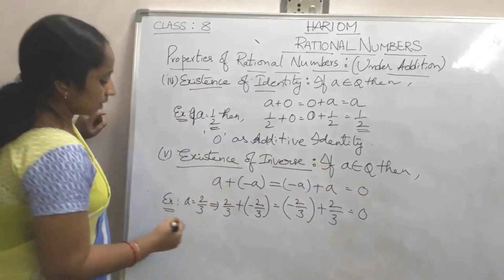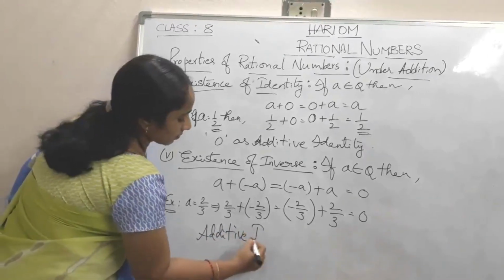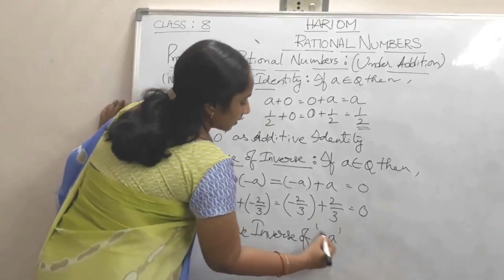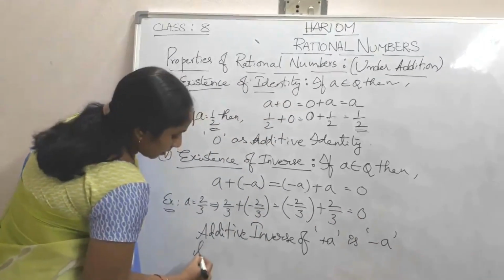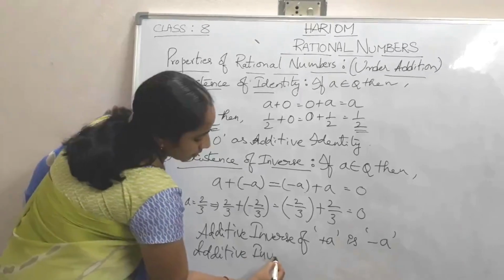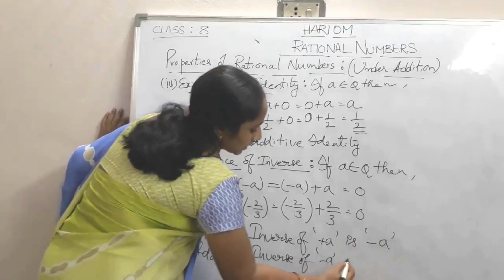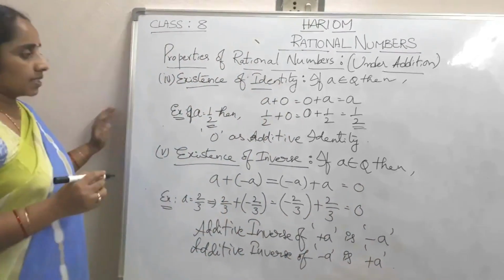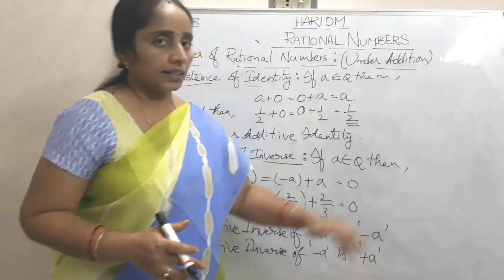Hence, we call the additive inverse of plus A is minus A, and additive inverse of minus A is plus A. This is about properties of rational numbers under addition.